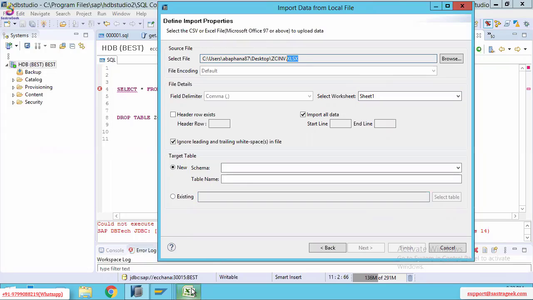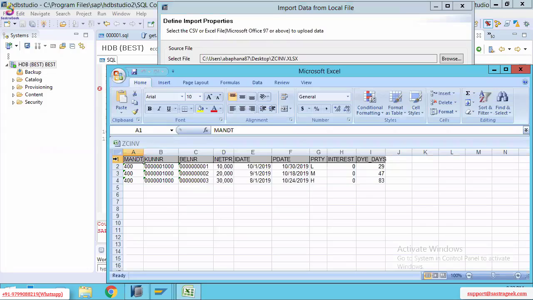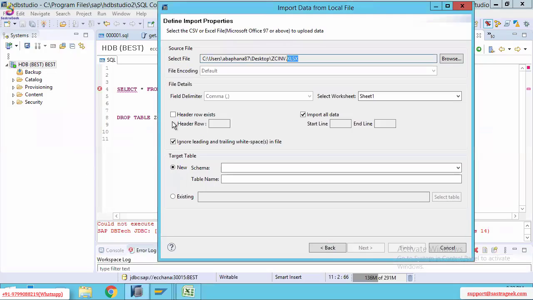Then after, see here, this Excel file has the header. The first row is what? Headers, right? It's a header field. So if you check the checkbox, header exists, then the first row of the Excel file will be considered as the header fields. The second row is the starting point. That means second row onwards, actual field values will come.